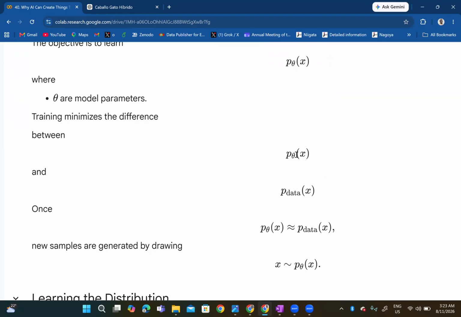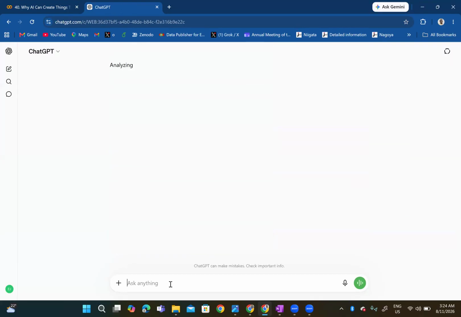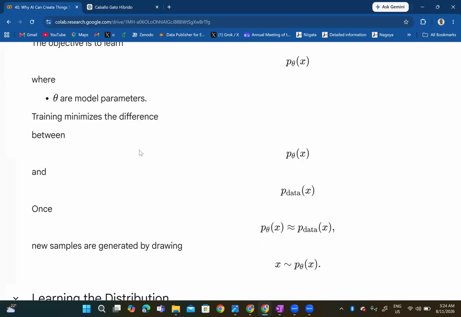Then p sub theta of x is extracting whatever you have prompted the AI to do, based on the parameters you have given it. In the case of the horse looking cat, I'm saying it should be a cat, but it should look like a horse. So what if I ask for a bird looking cat? ChatGPT has been trained with tons of images of birds and cats, so the parameters I've set should be things related to cat and bird together. Let's see how that comes out later.